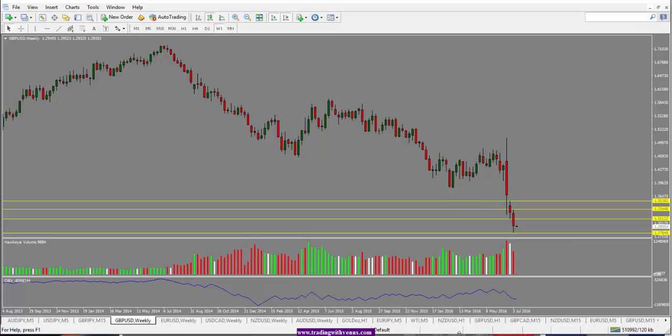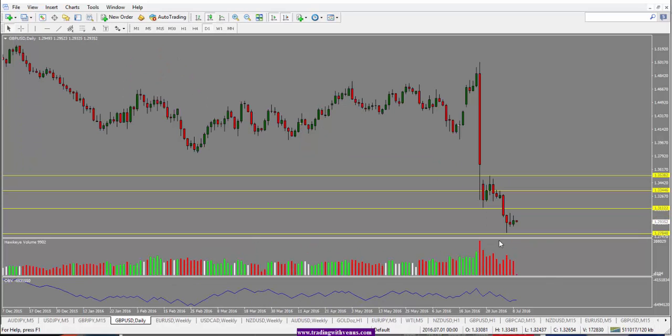Let's move on to the charts now. We're looking at British pound US dollar weekly chart here. So we had a nice drop in the British pound and the candle closed quite bearish here. So we're looking for a follow through in this. And in terms of a pullback, we could see a potential pullback into 1.3100 level here, which is the bottom